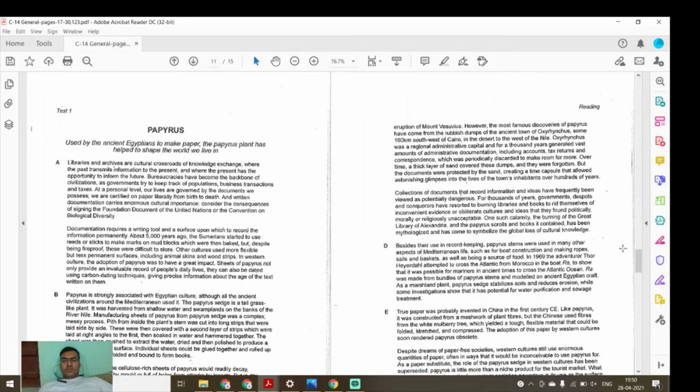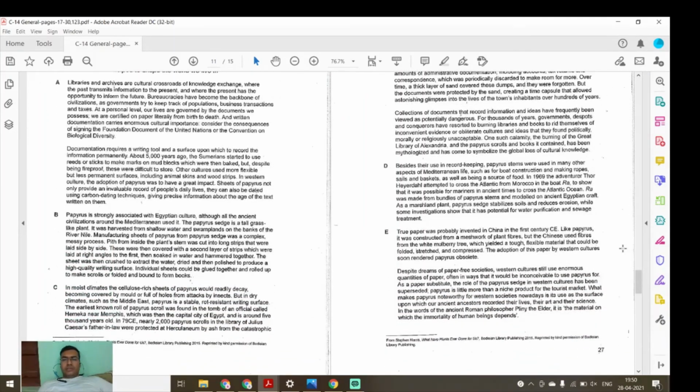What is true paper was probably invented in China in the first century. See, like papyrus, it was constructed from a meshwork of plant fibers, but the Chinese used fibers from the white mulberry tree, which yielded a tough, flexible material that could be folded, stretched, and compressed. The adoption of this paper by Western culture soon rendered papyrus obsolete. Despite dreams of paper-free societies, Western culture still uses enormous quantities of paper, often in ways that would be inconceivable to use papyrus for.